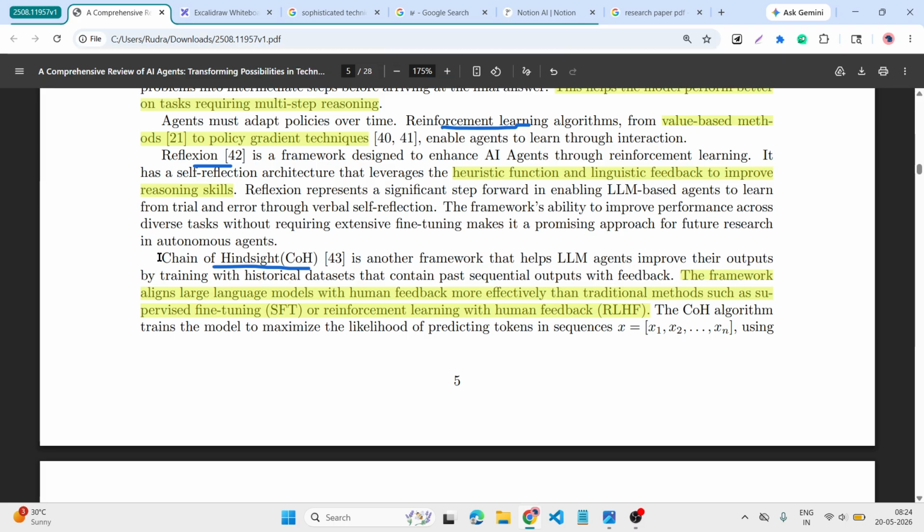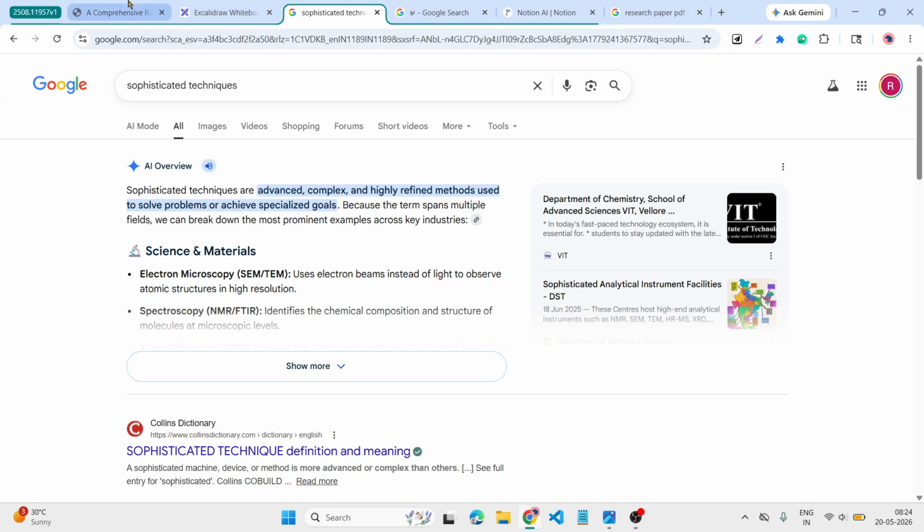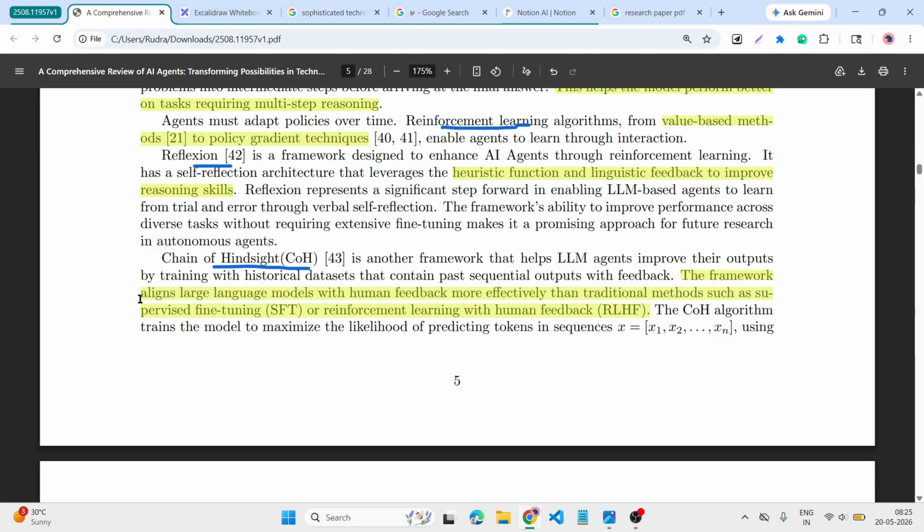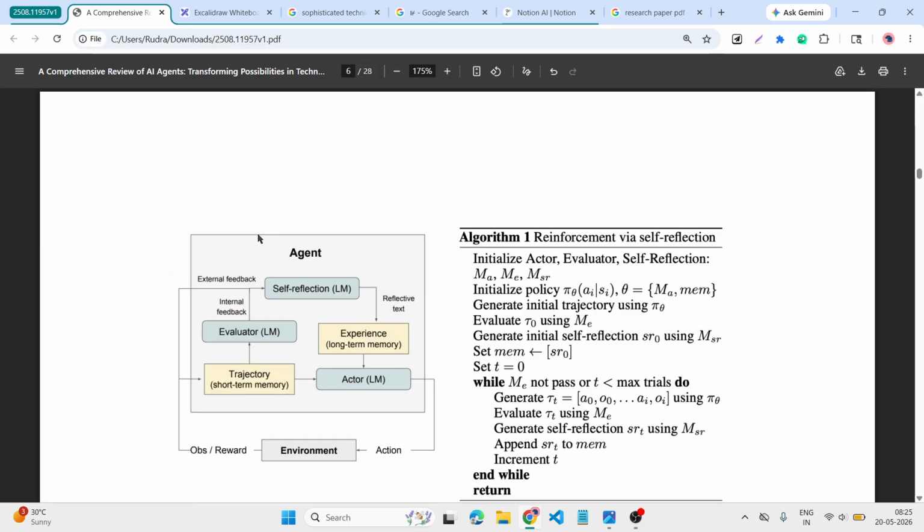Then the chain of insights. So what is that? That is the framework with a large language model with human feedback like RLHF or SFT: supervised fine tuning or reinforcement learning with a human feedback loop. This is the human feedback loop, and this is the supervised tuning. In tuning time we supervise, and this is one of the similar types of methods we are using in this research paper. So let's come to the algorithm.